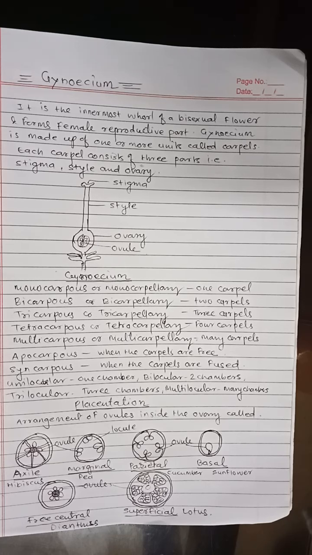Then the placentation. In angiosperms, ovules are present inside the ovary. Placenta is a special type of tissue which connects the ovules to the wall of ovary.